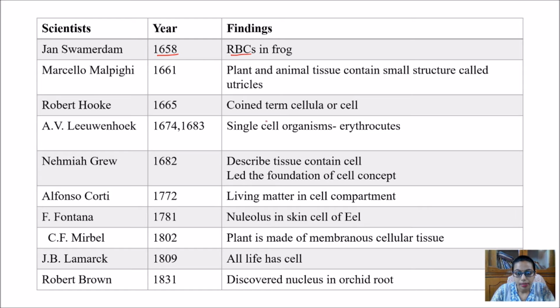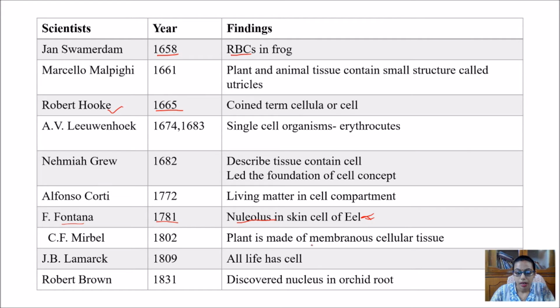Then I will directly come to the terminology of the cell. The term cell was first coined by Robert Hooke in 1665, at the time when he discovered the cell. Then the nucleolus was also well known in 1781 itself, and it was first studied by F. Fontana in the skin cell of eel.